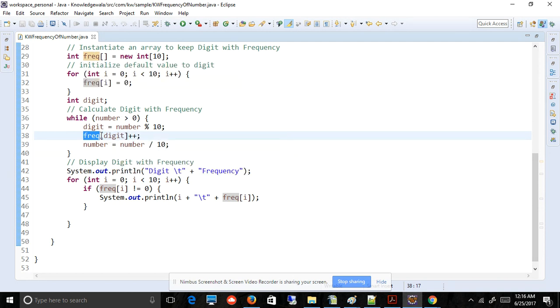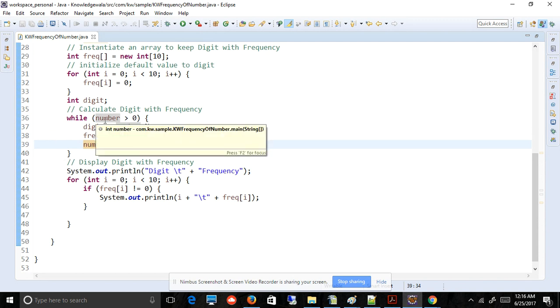Suppose we got the digit two, then frequency of two is nothing but the value of the array at place two, and I'm increasing it by one. That means the value at that particular array index is increased by one, and then again I calculate the number by the division operator. I will keep doing this till the number is greater than 0.